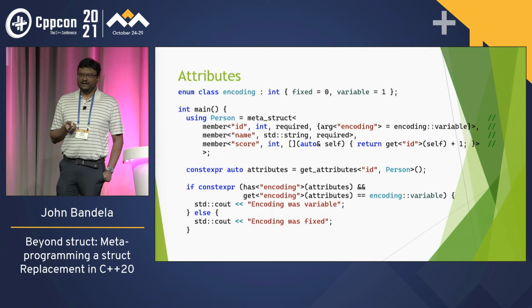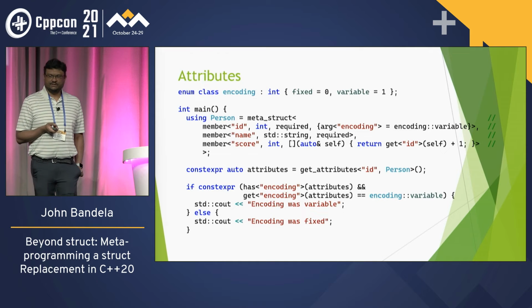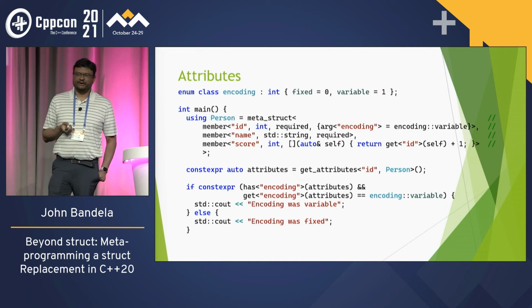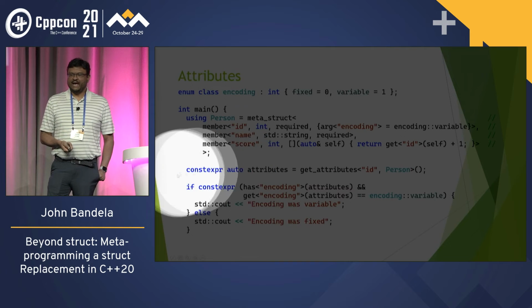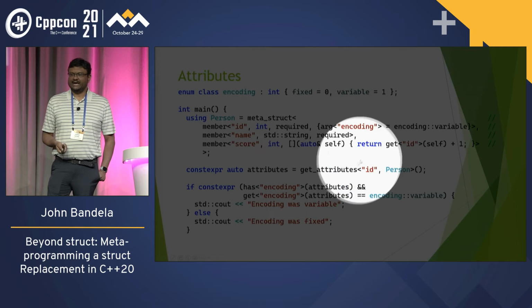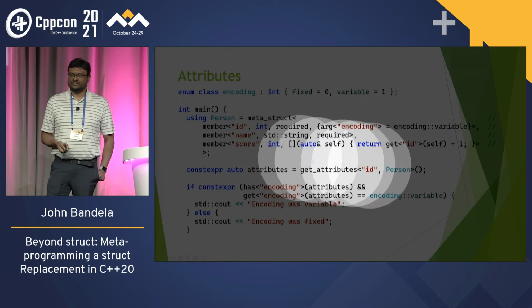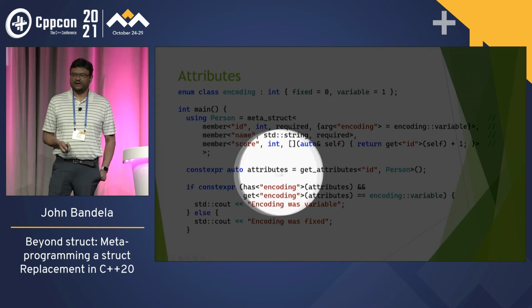So for the ID, we want to specify that the encoding should be variable. We say arg, and after that we do braces, and we say arg encoding equals encoding variable. Then we can go down here and say, give me the attributes for the ID field inside person, and we get a context for attributes.